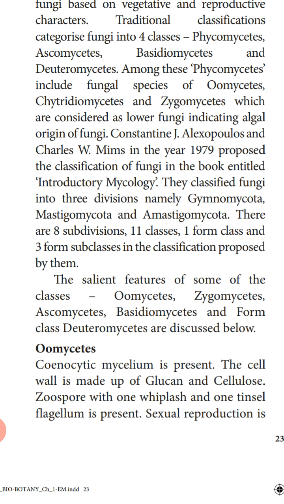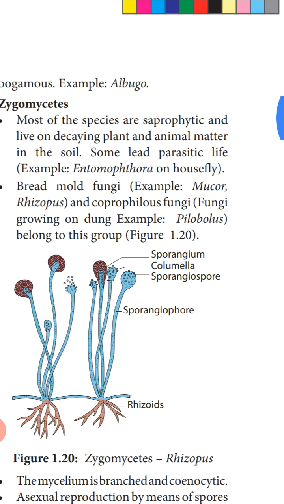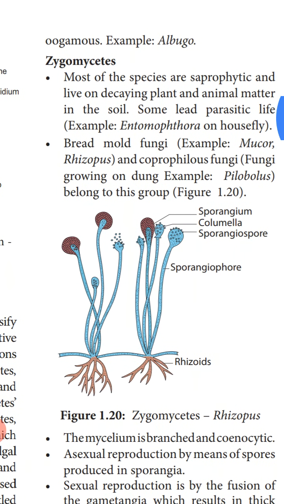Now the whiplash flagellum has a smooth surface, whereas the tinsel flagellum has small outgrowths on the surface of the flagellum. So there are two types of flagella in the zoospores for locomotion. Sexual reproduction is oogamous type. So already we studied oogamous type means it is the fusion of gametes that are different both morphologically and physiologically.